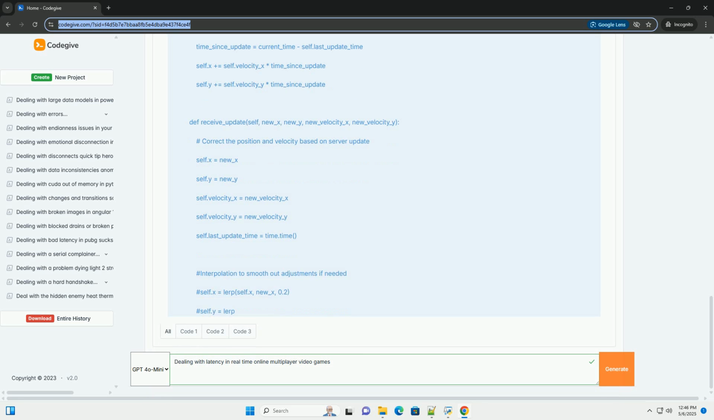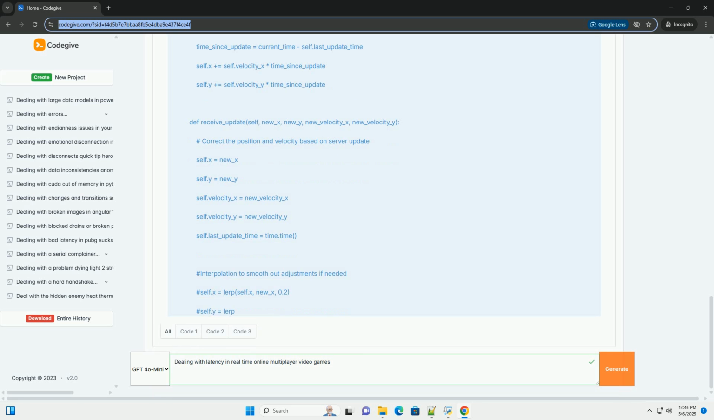remote_player_update calculates the player's new position based on its current velocity and the time elapsed since the last update. remote_player_receive_update updates the player's position and velocity with the latest data from the server. It might also include interpolation to smooth the transition between the predicted position and the corrected position.